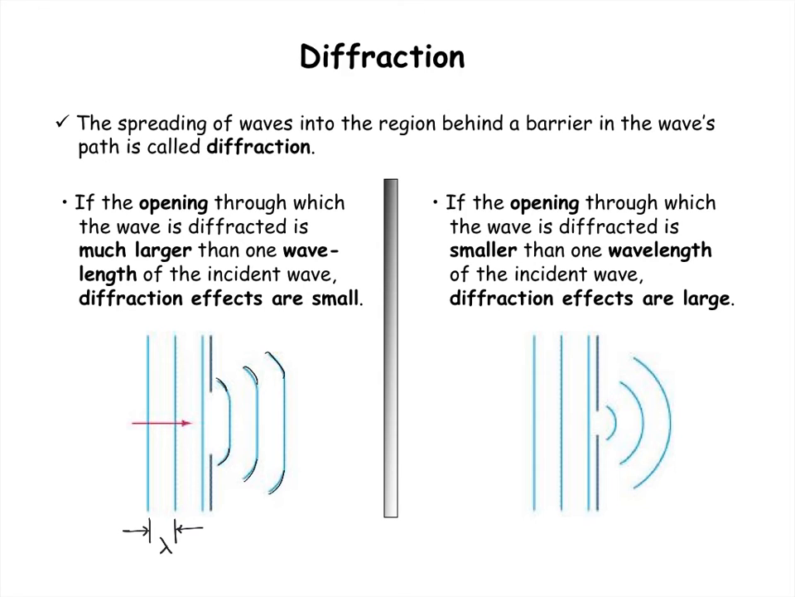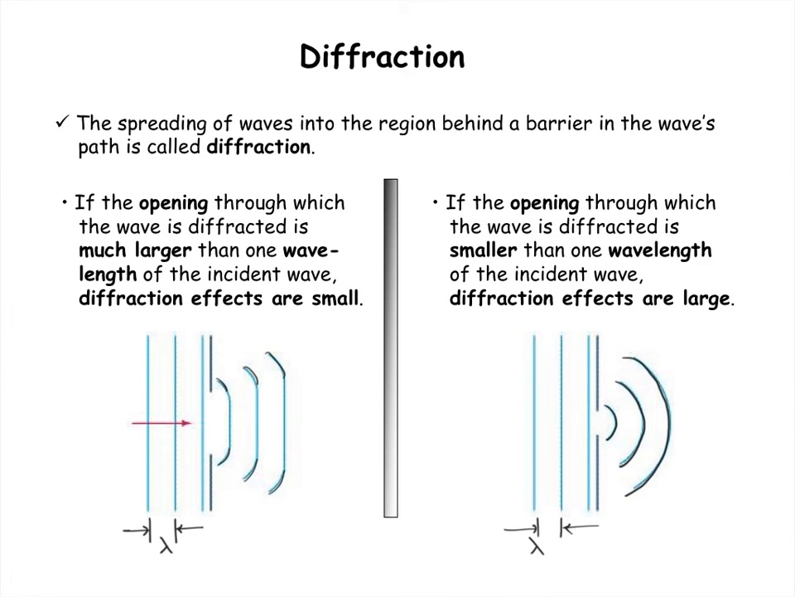On the right-hand side, you'll see that the size of the opening is much, much smaller. And so here, again, this is our wavelength, the distance from crest to crest. Here the wavelength is about the same size as the opening in the barrier, or if the opening is smaller than the wavelength, you get a lot of curvature here. You get a lot of spreading, or a lot of diffraction, as the wave makes it through.